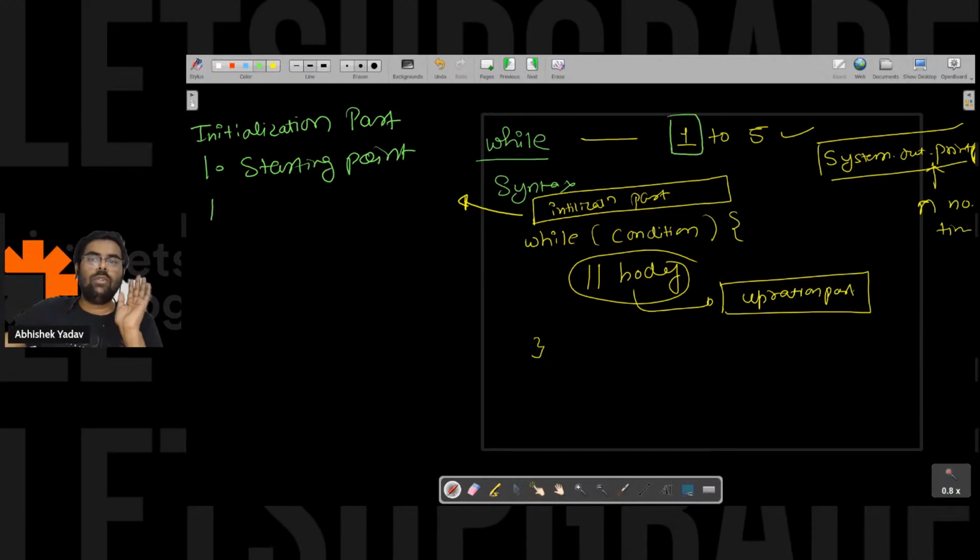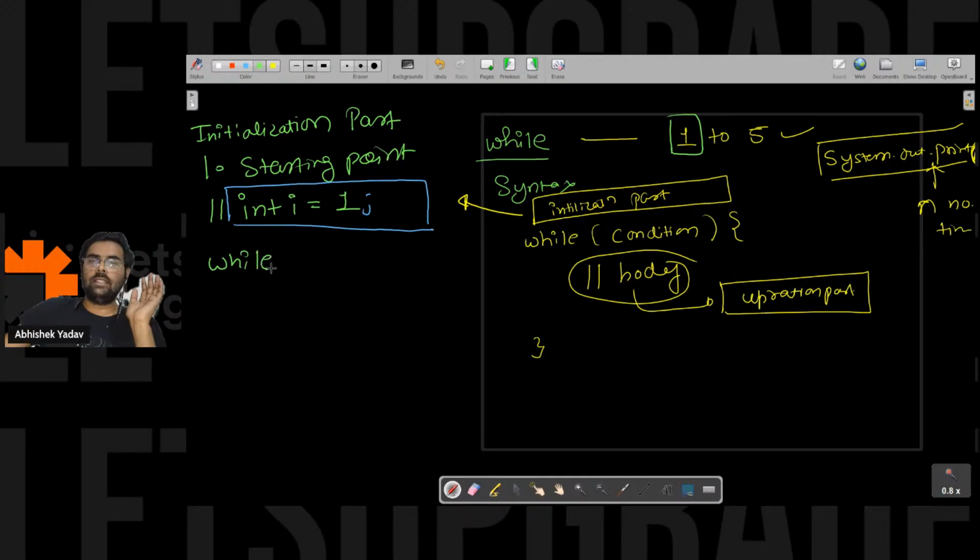So what I will do, I will create a variable and initialize that variable with the starting point. That is, let's create a variable int i is equal to 1 here. After doing this part, this is the first part, that is I got the starting point. After that I have to think of the condition, right?